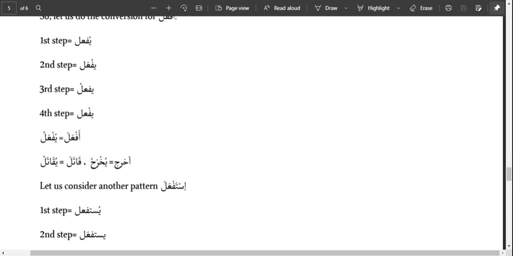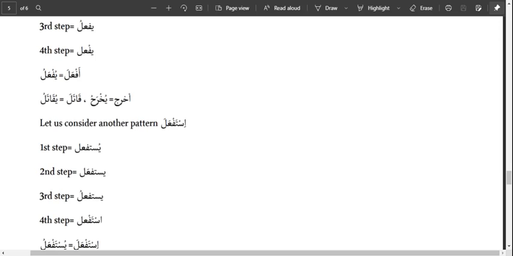For fi'l mudari, we have af'ala, yuf'ilu, but the mudari of passive verbs becomes yuf'alu according to the rules that we mentioned above. Akhraja, yukhriju, passive becomes yukhraju. Qatala, yuqatilu, passive becomes yuqatalu. So the major change for four-lettered verbs is just that the second to the last letter that takes kasra before takes fatha.